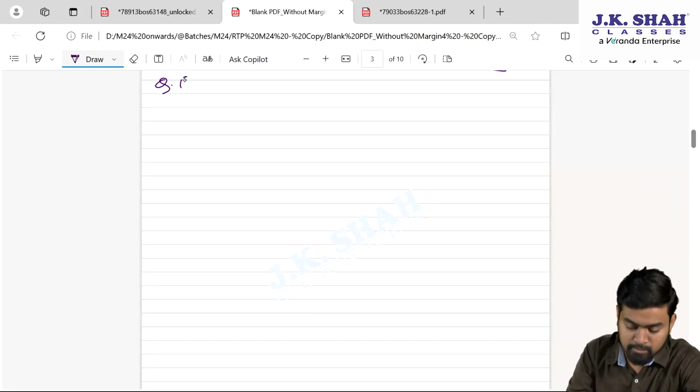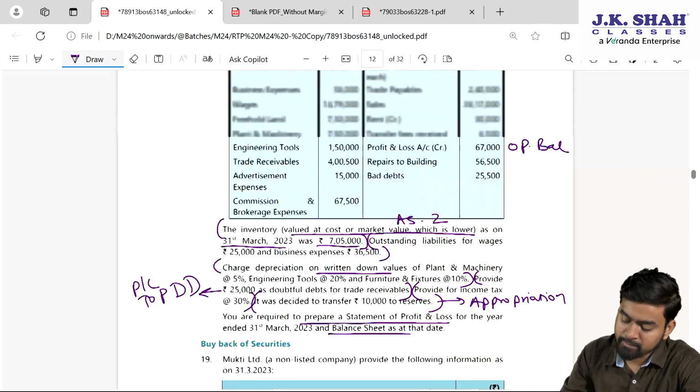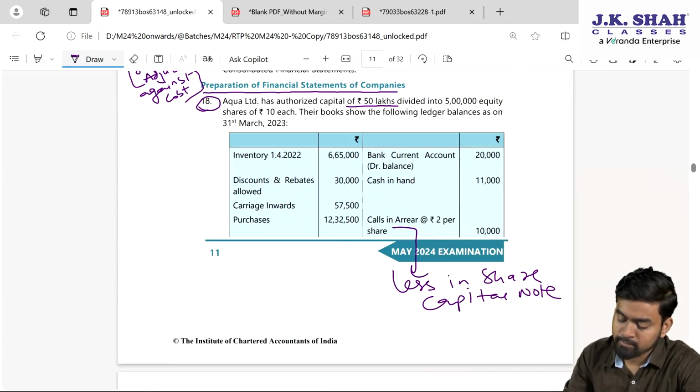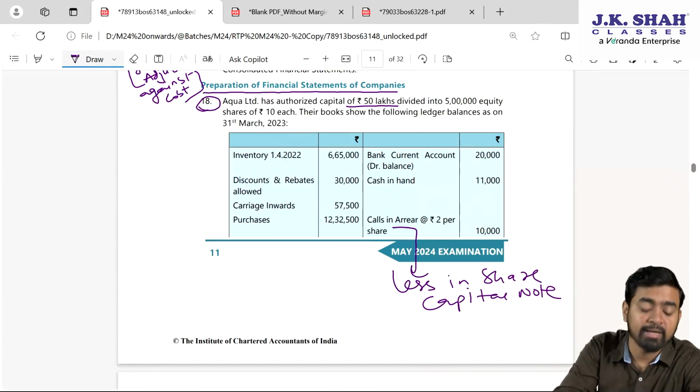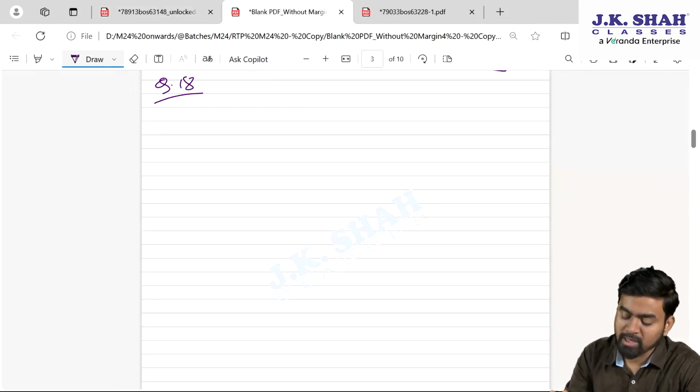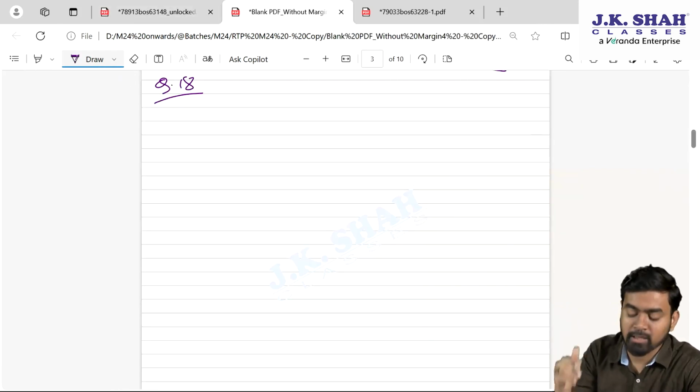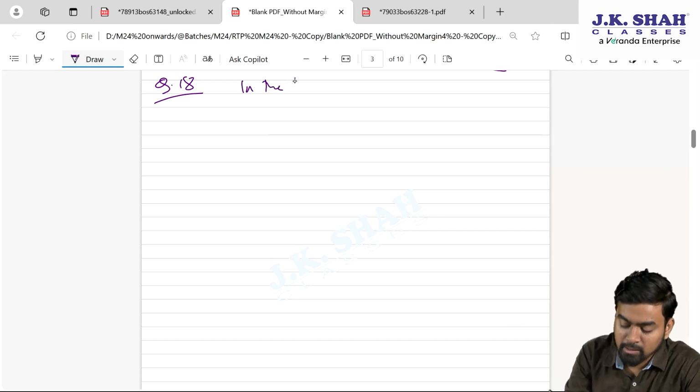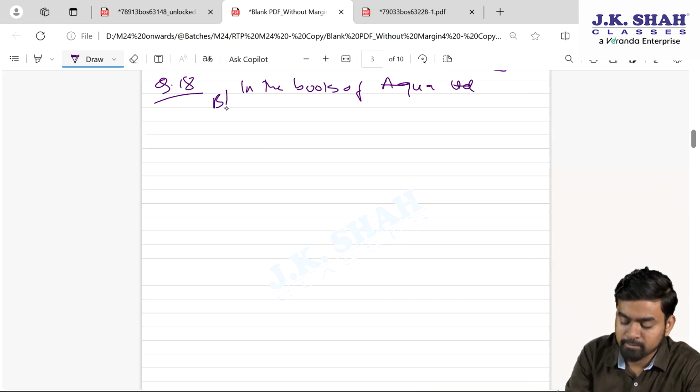Question number 18. Question number 18, everyone. You can practice along with me, everyone. So first we will draft the balance sheet based on the content given in this particular question. In the books of Aqua Limited, balance sheet as at 31st March 2023.